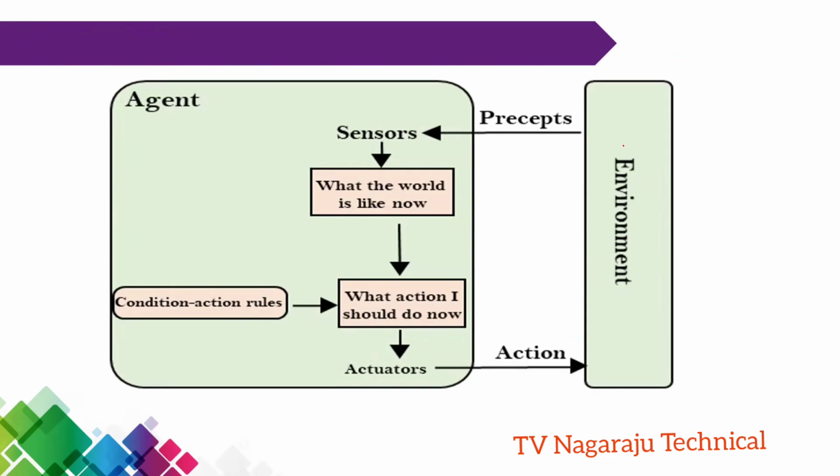This is the environment and this system is the agent. Percepts means observing the environment through sensors. The information says what the world is like now. Now it has some predefined rules. Based on the rule and the information, what action should I do? Whatever information I got, I apply the rule. For example, here I am getting a low temperature, so my condition is: whenever the temperature is low, turn on the heater. That is the action I am doing. So this is the simple reflex agent.